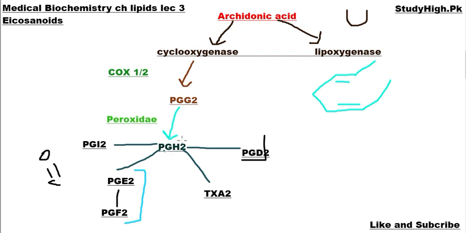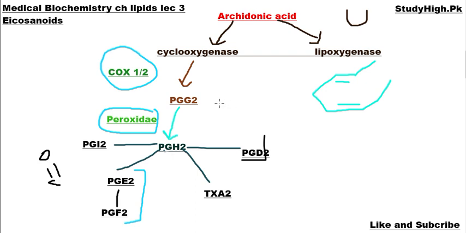You have to block any one of these enzymes, whether cyclooxygenase 1 or 2, or peroxidase enzyme, or block the production of arachidonic acid, so that the inflammation is reduced and the patient suffering from asthma or any difficulty in breathing is controlled.